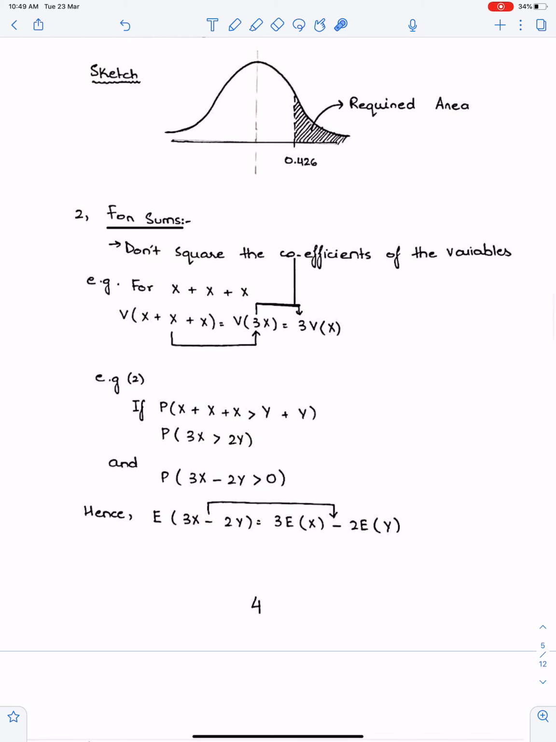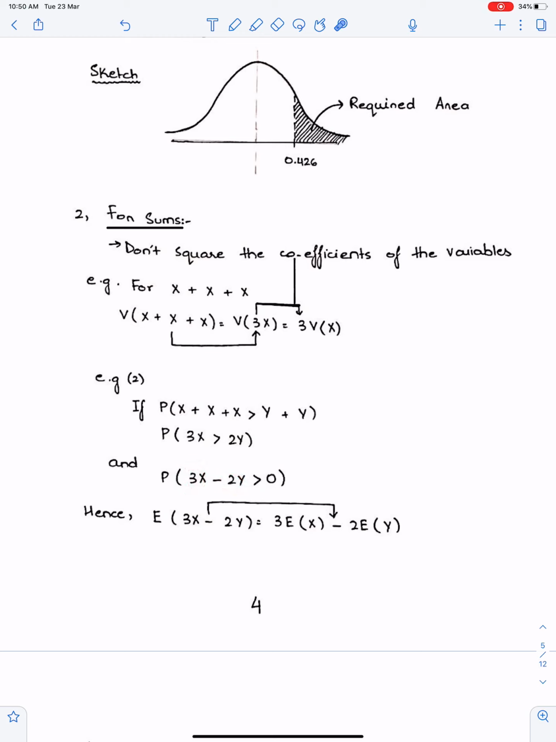Now this is the question. Three independent observations of x are greater than two independent observations of y. We need this probability. So what should we do? First, simplify these two. You'll get 3x, 2y. Bring this 2y on left side. So you will get 3x minus 2y greater than 0. Now this 3 and this 2 are not multiples of x and y. Now work for their mean and variance.